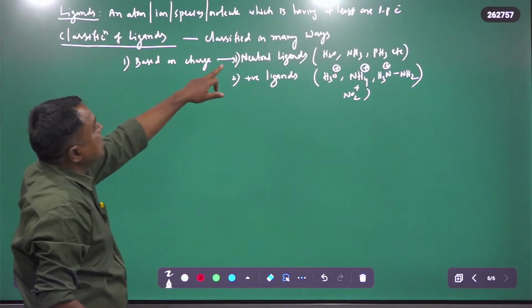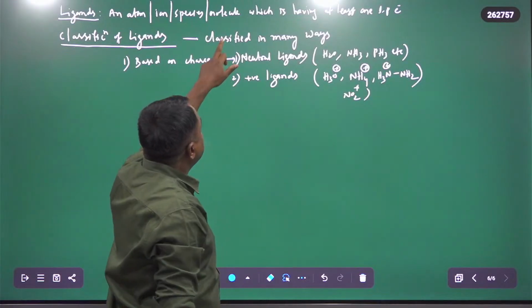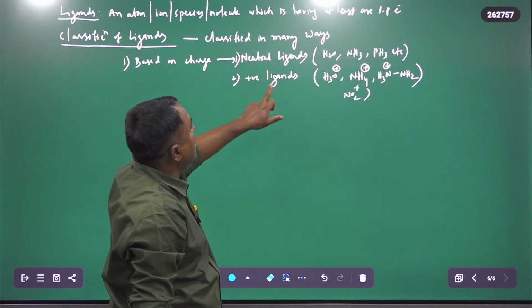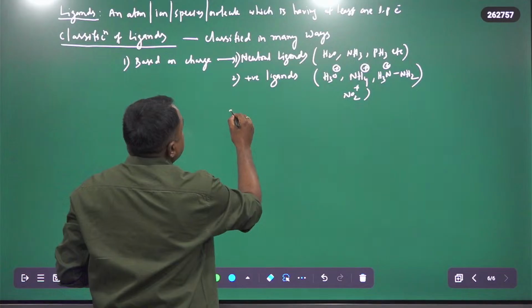So based on charge, ligands are divided into neutral ligands, positive ligands and negative ligands.